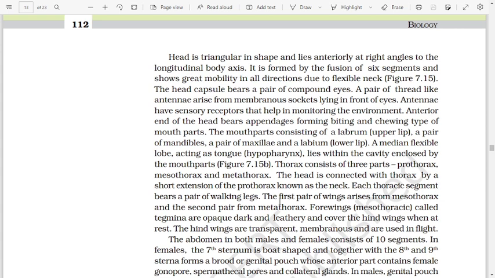Each thoracic segment bears a pair of walking legs. The first pair of wings arises from mesothorax and the second pair from the metathorax. The forewings, mesothoracic, called tegmina, are opaque, dark, and leathery and cover the hind wings when at rest. The hind wings are transparent, membranous, and are used in flight.